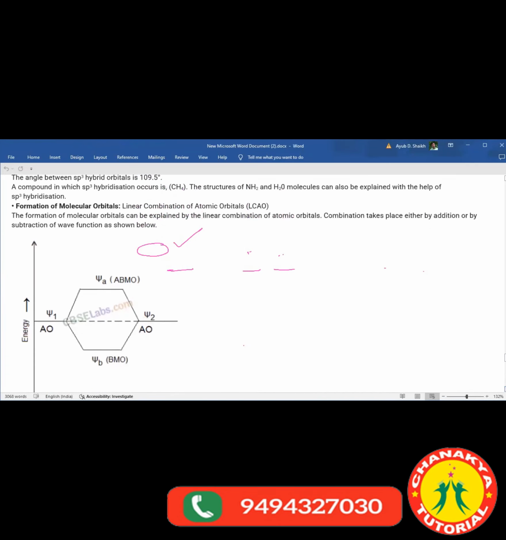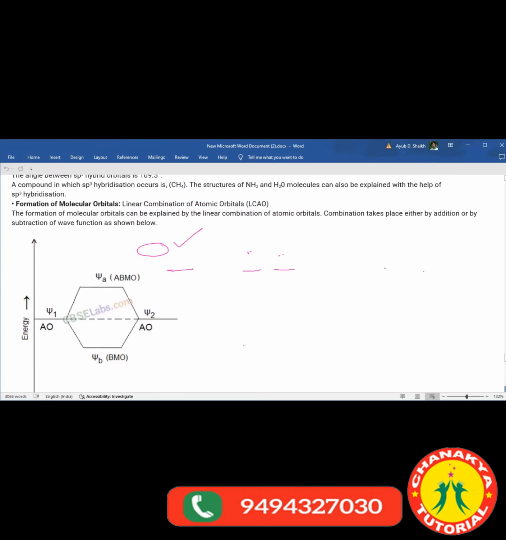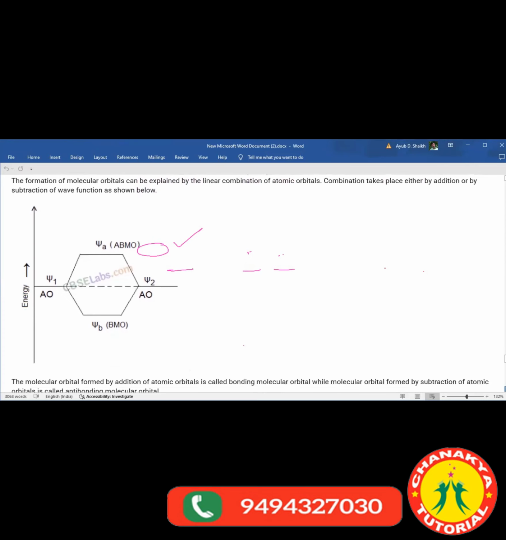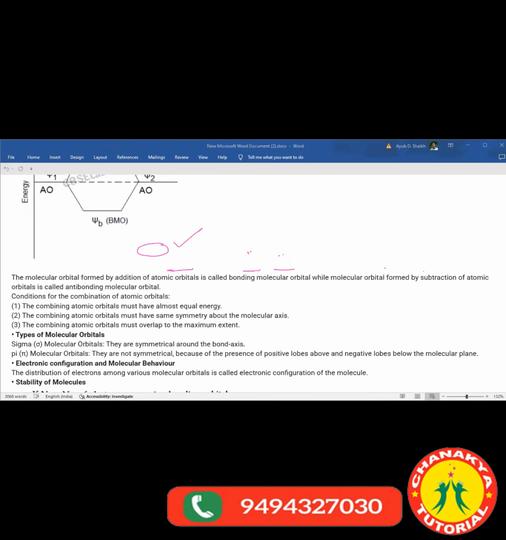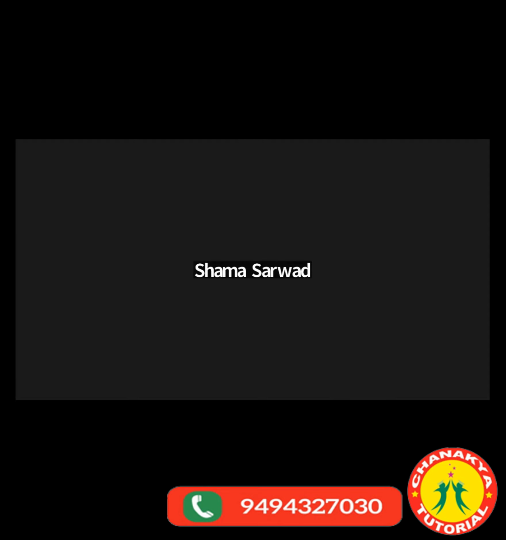I have to explain the linear combination of atomic orbitals and its principles. It's easy. I'm about to finish, don't worry. Tomorrow or the day after tomorrow, our chapter will be finished. Learn the hybridization. If you have a test, learn the hybridization. We'll see what is to be done. Clear?